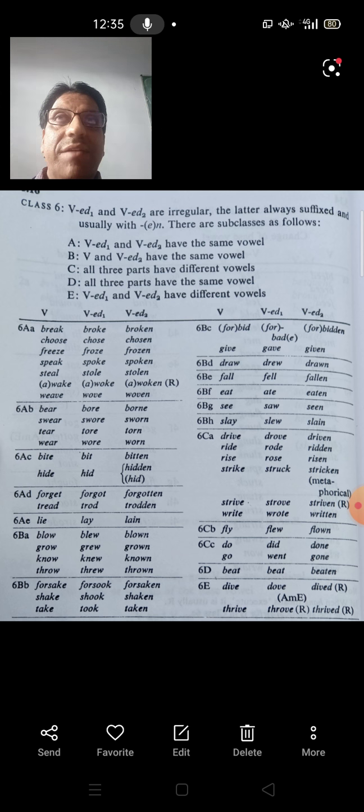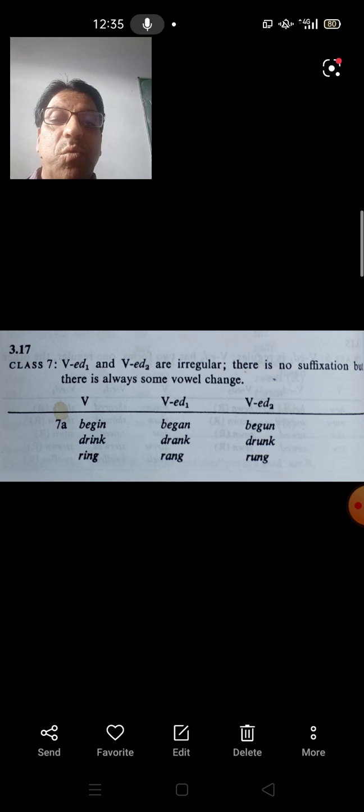So these are the five features, the five characteristics according to which these base vowels undergo change, or are maintained: VED1 is identical with VED2, or V is identical with VED2, all three parts have different vowels, or all three parts have the same vowel, or VED1 and VED2 have different vowels. Now coming to the last class of the verbs, that is the seventh class of the irregular verbs.